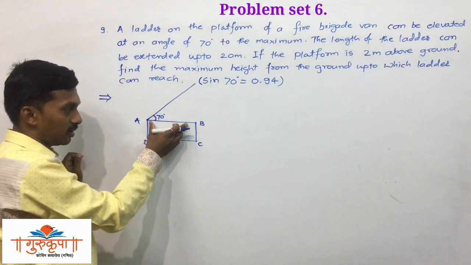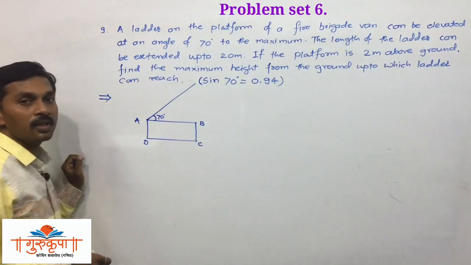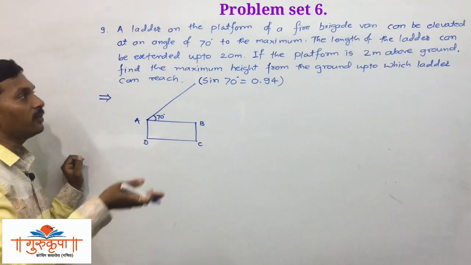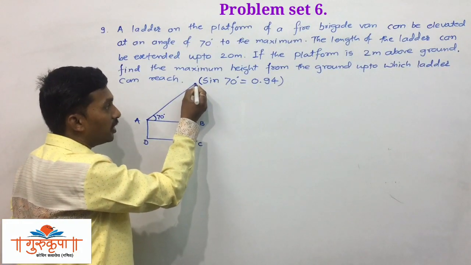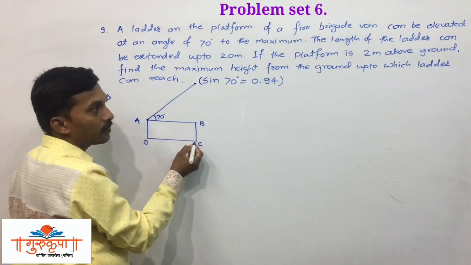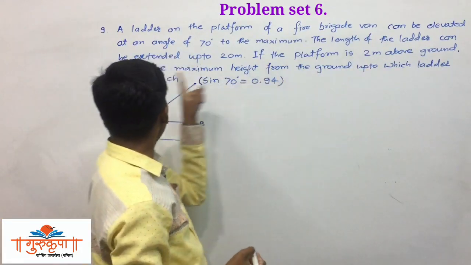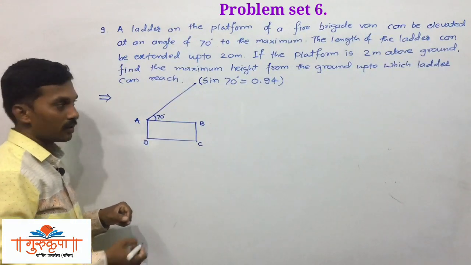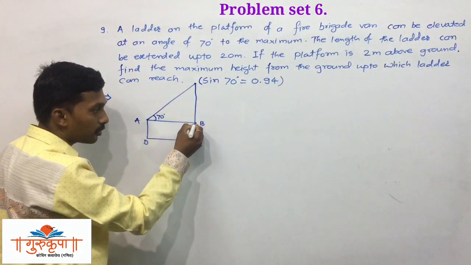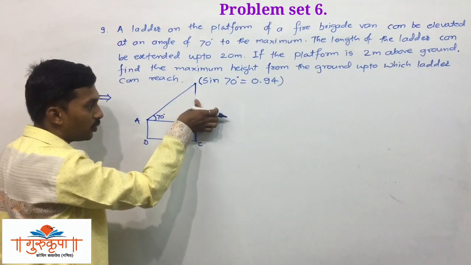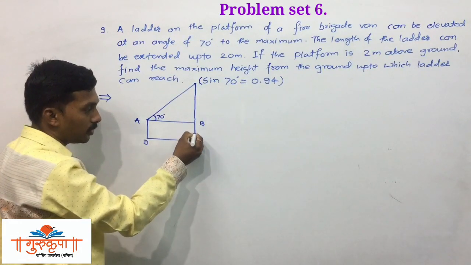This ladder is here on this platform and it is elevated to make the angle of elevation of 70 degree. We cannot make the angle of elevation more than 70 degree, so you have to take care about that. And now we have to find the height of that ladder from the ground. Find the maximum height from the ground up to which ladder can reach. Now ladder reaches here. Now you have to find this height from the ground level.